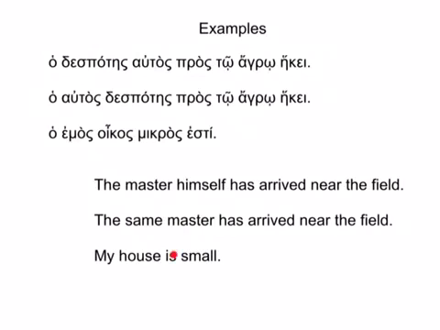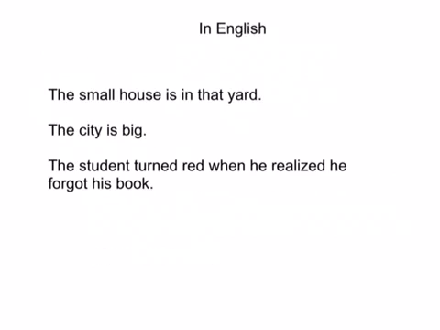In English as well, my house is small. So what does this look like in English? Well, if an adjective is in the attributive position in English, it pretty much comes right before the noun. So the small house is in that yard. But if it's in the predicate, it generally speaking comes after the verb. The city is big. So here we have an adjective in the predicate position.